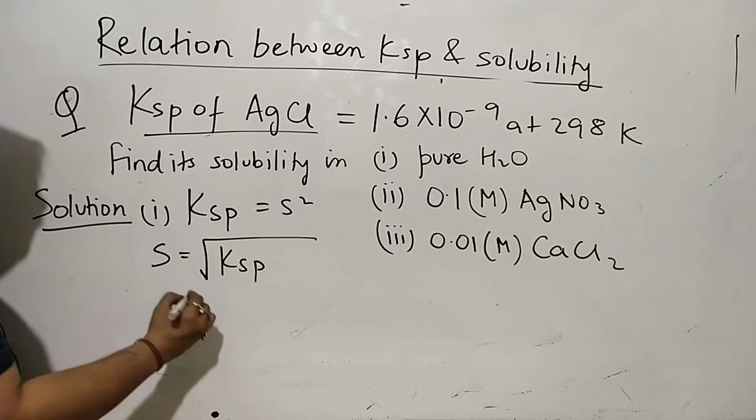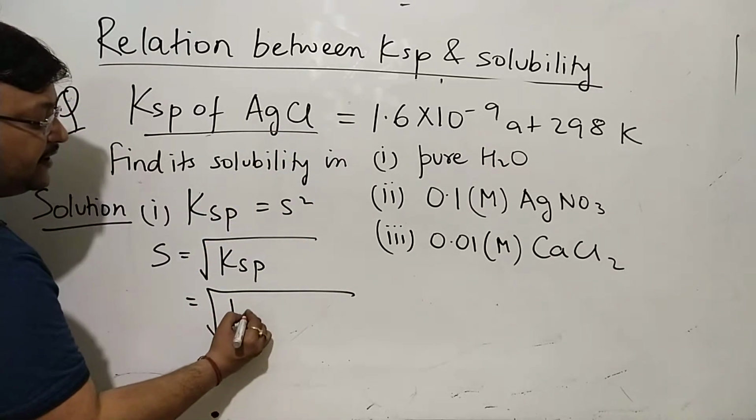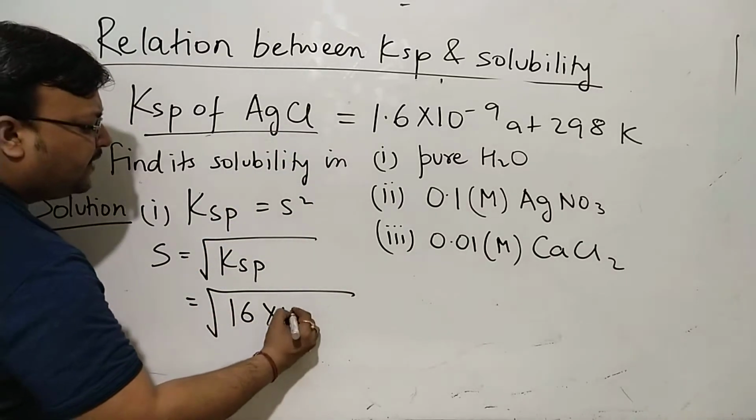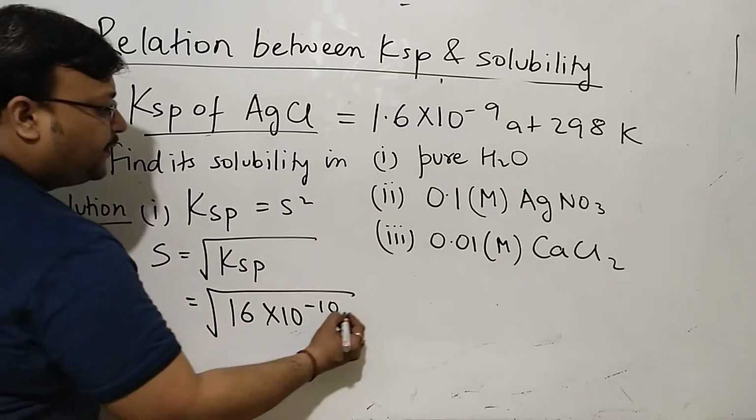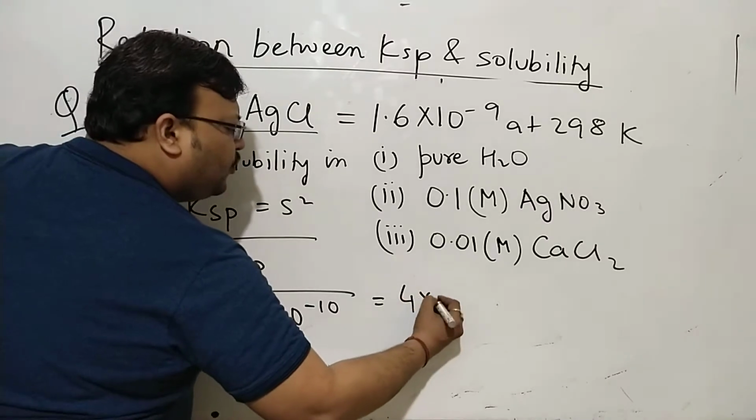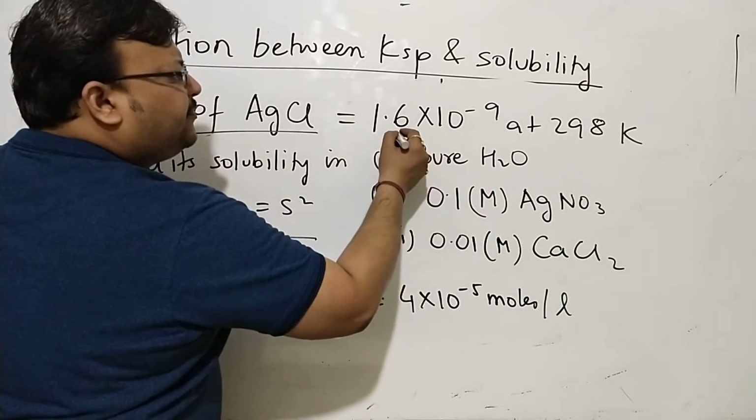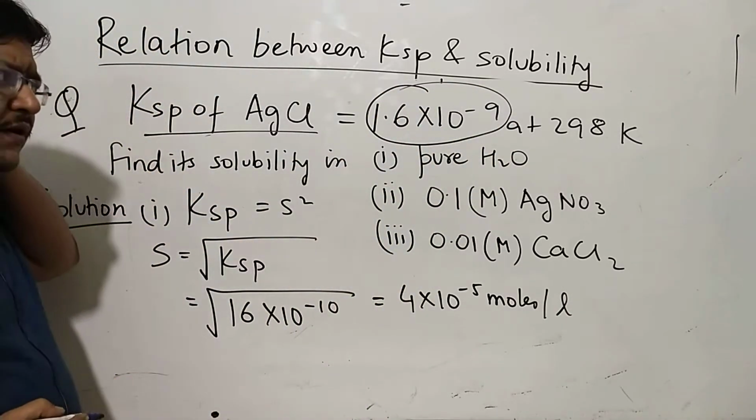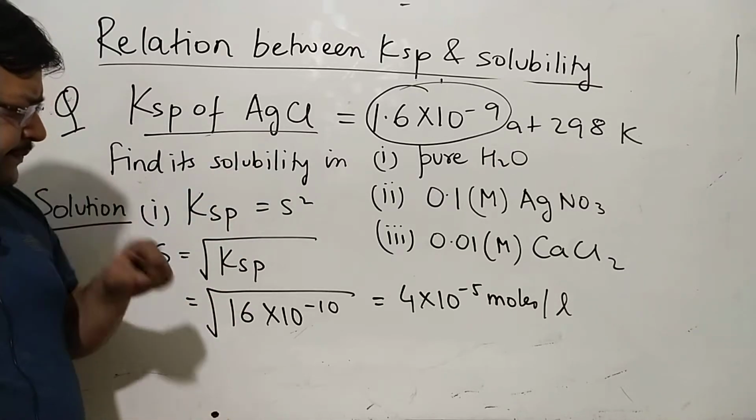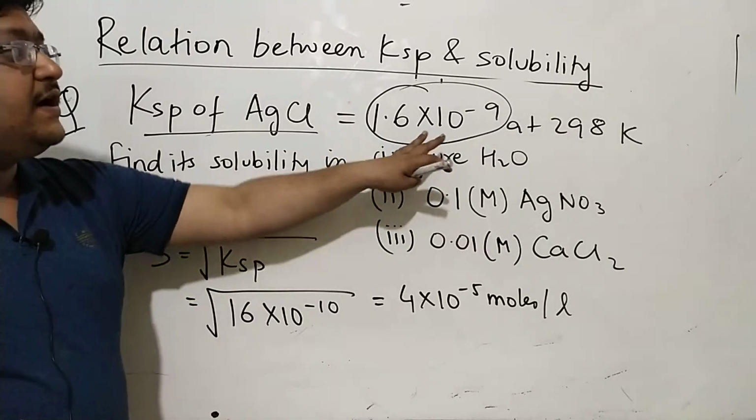Solubility will be equal to root Ksp, and this root Ksp, 1.6 into 10 to the power minus 9, could be written as 16 into 10 to the power minus 10, which will be 4 into 10 to the power minus 5 moles per liter. You can see it's a very small value, very less soluble. 4 into 10 to the power minus 5 moles per liter is the solubility at 298 Kelvin.